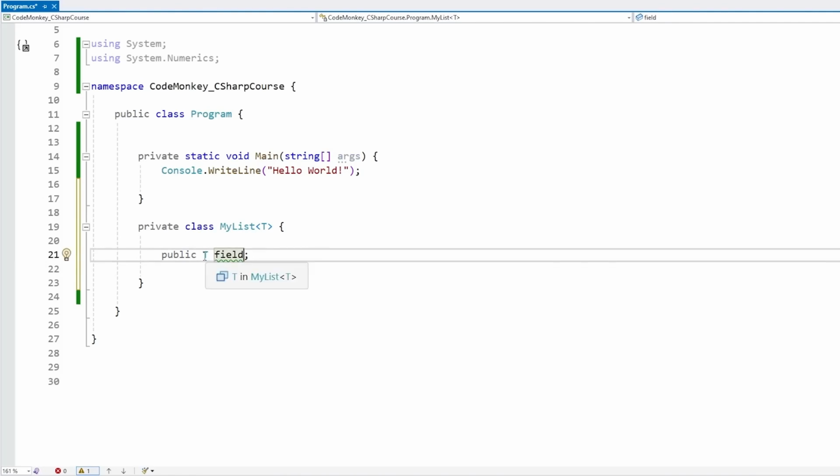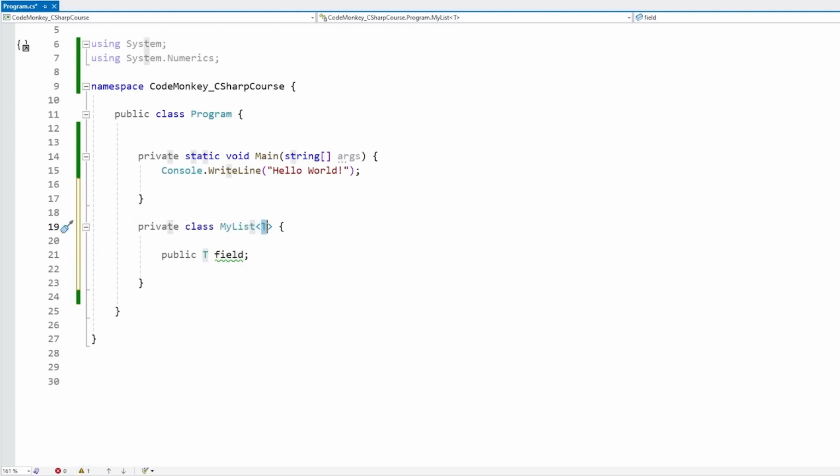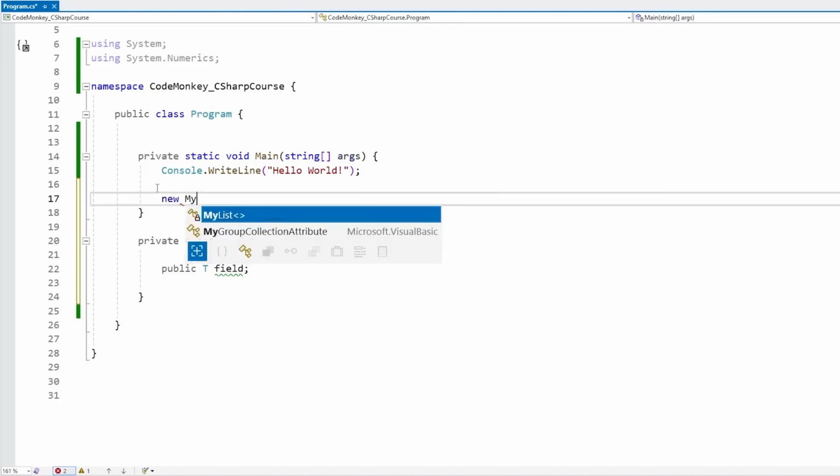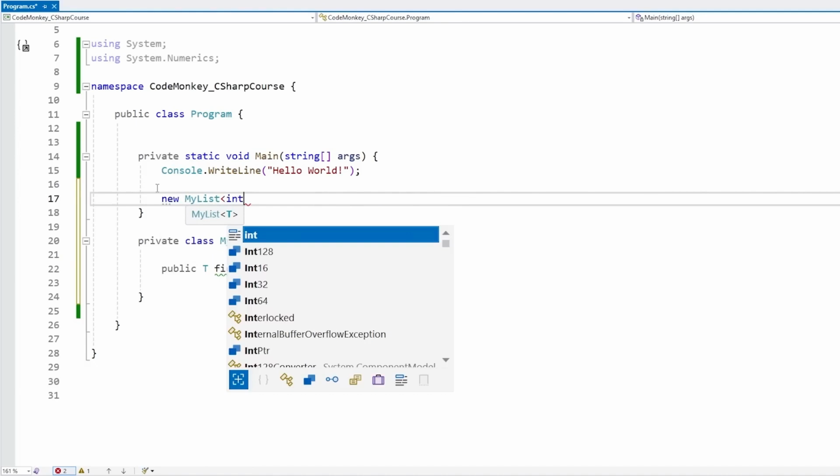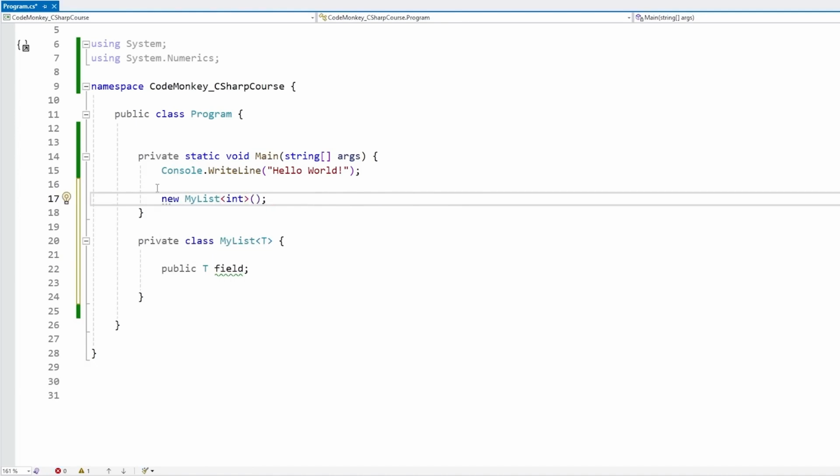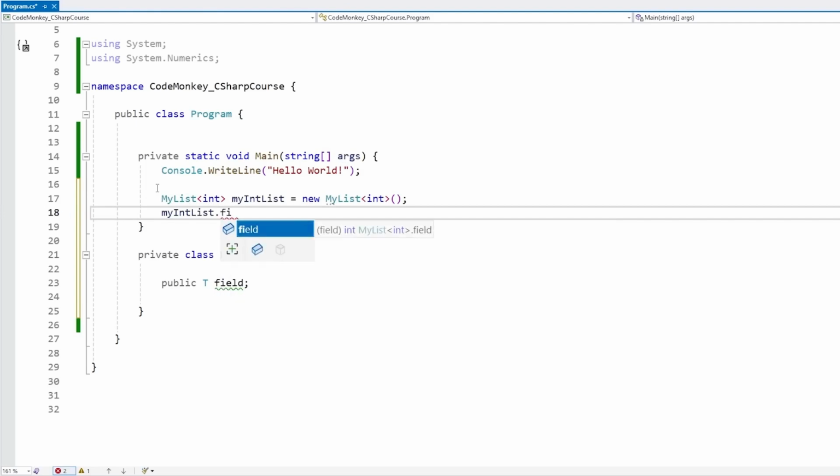Now importantly, T doesn't really exist. We don't have any class named specifically T. T is really just a name that we defined. This can be whatever class we're going to use it with. So when we use our MyList of type int, then this field will be an int field. So this is our basic class, and now up here let's create a new MyList, and for type, let's go with int, just like this. So this is a MyList of type int, and over here we can go inside, access the field, and yep, note how this field is indeed of type int.